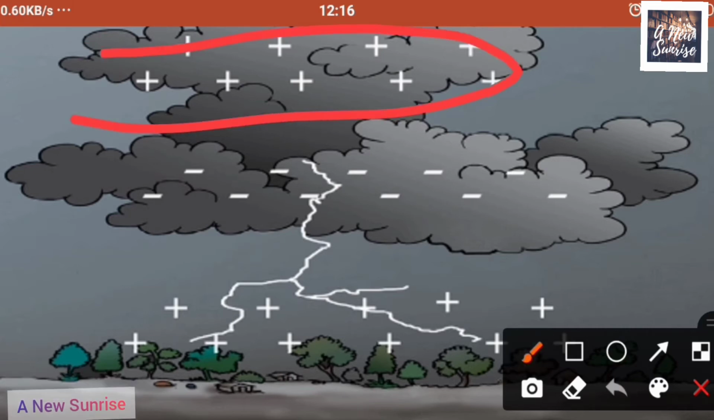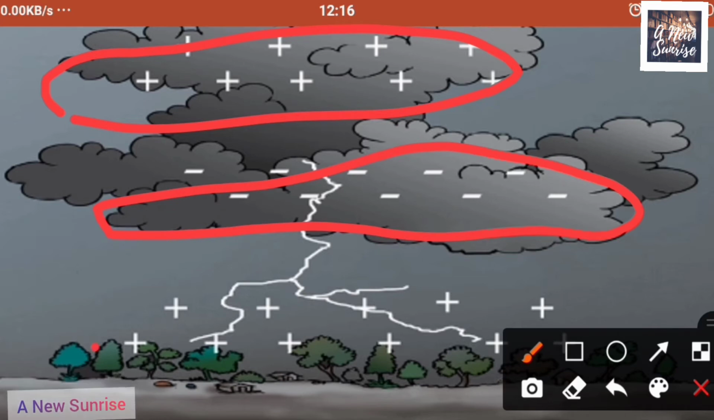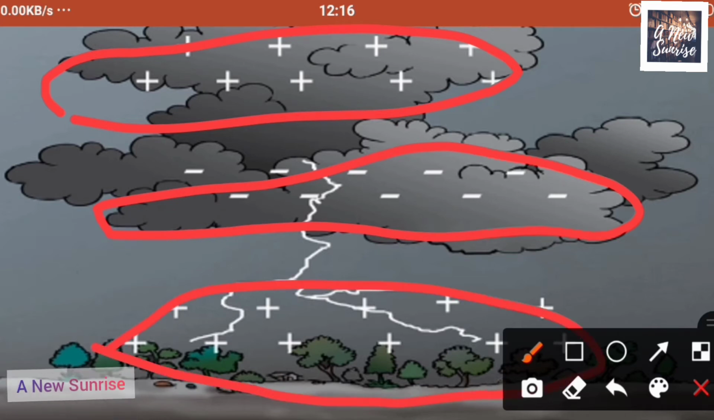Here you can see the positive charges are accumulated over the upper edges of the cloud, and the negative charges accumulate near the lower edges. Now there is a collection of positive charges on the ground also. We know that opposite charges attract each other.